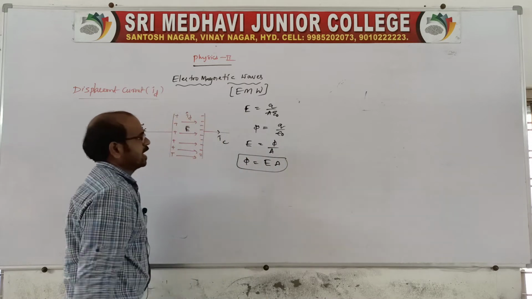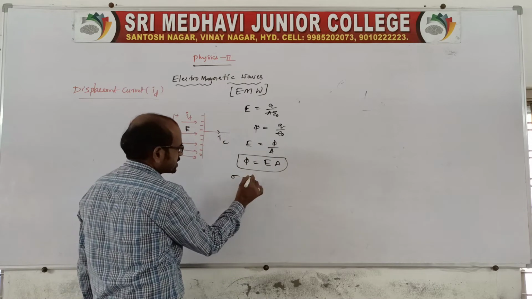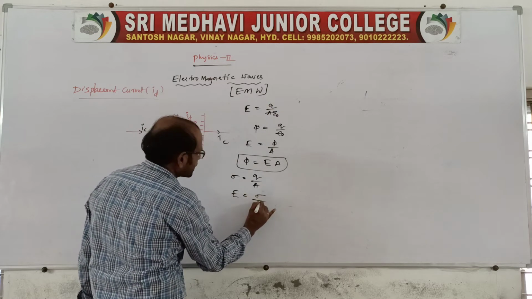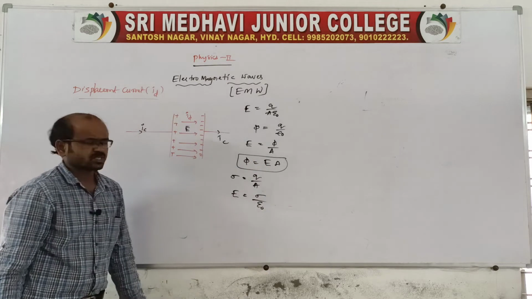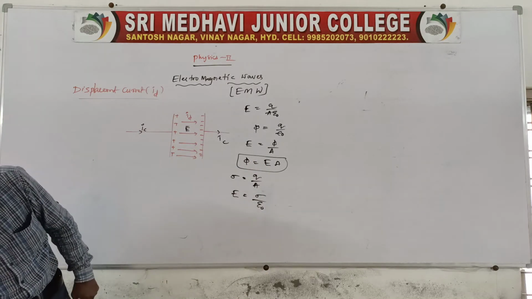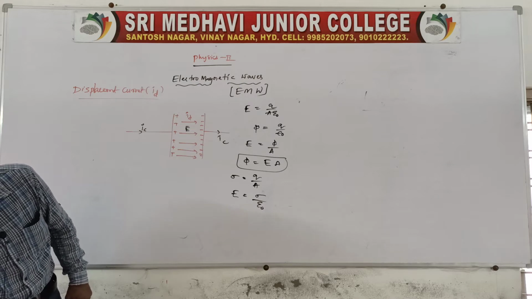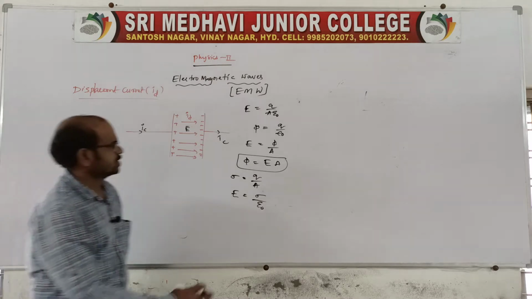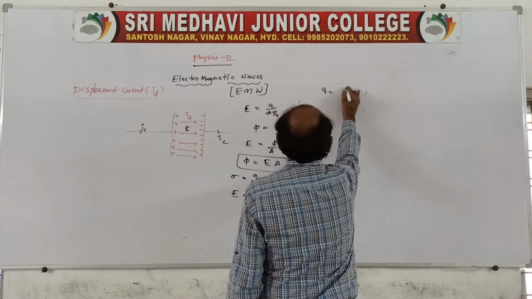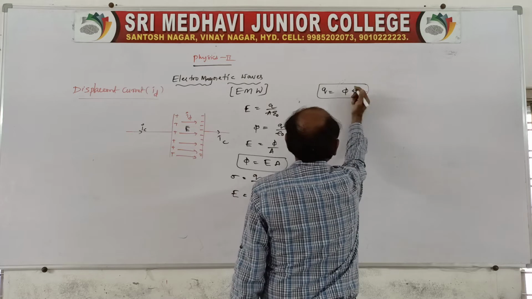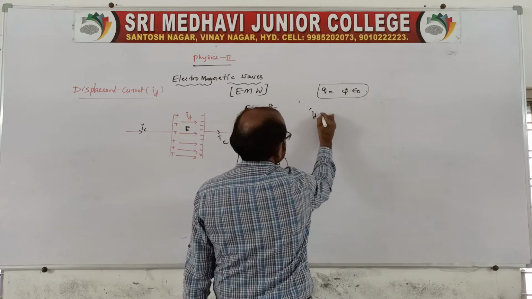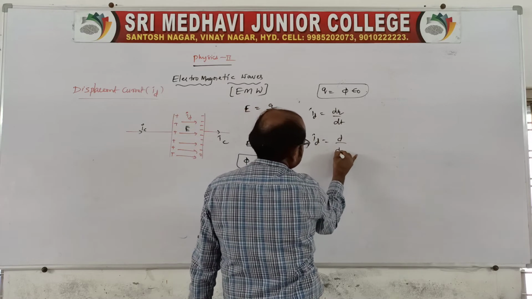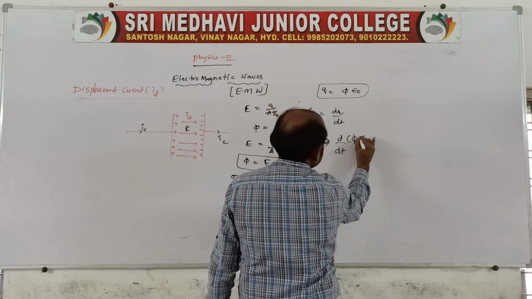And here we know surface charge density is equal to charge per unit area. Here you write E is equal to sigma by epsilon naught. All this is required to get the final expression. So flux is equal to Q by epsilon naught, or Q is equal to flux into epsilon naught. It is asking for displacement current, no? Therefore ID is equal to dQ by dt. Then ID is equal to d by dt of Q, which you write as flux into epsilon naught.